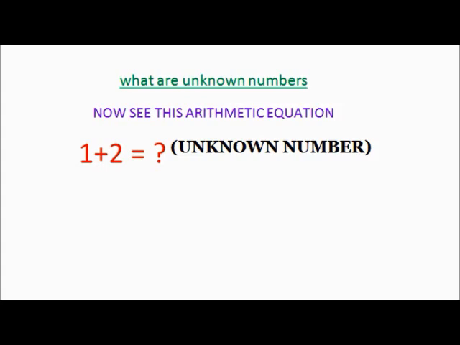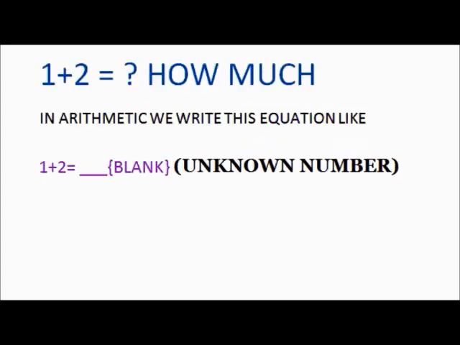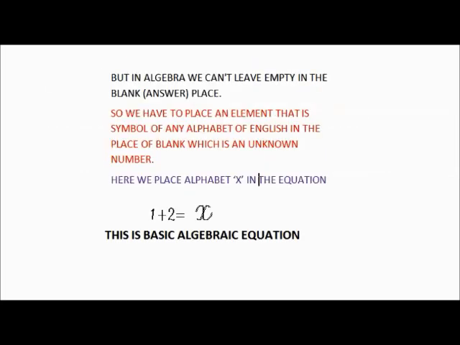Before calculation, we don't know the answer, so it is an unknown number to us. In arithmetic, we keep a question mark for the answer, or otherwise we keep a blank in place of the question mark as an unknown number.